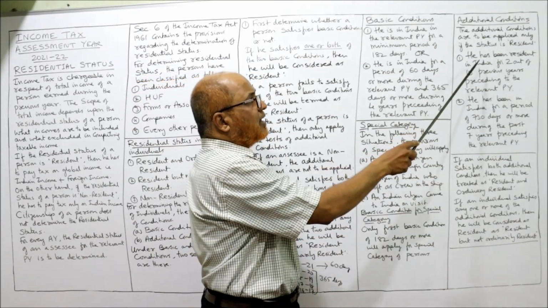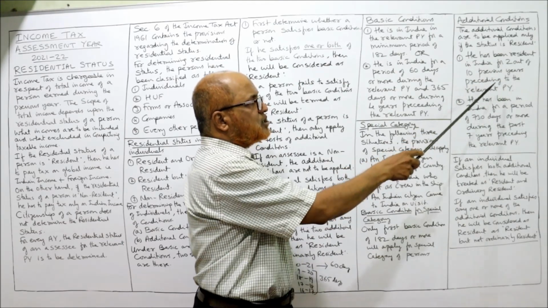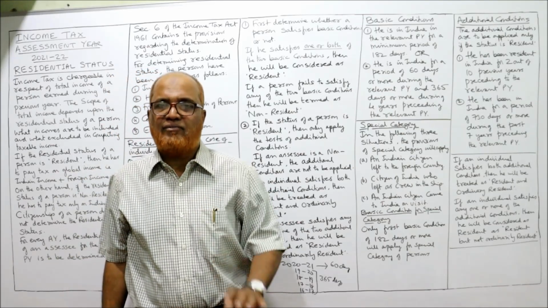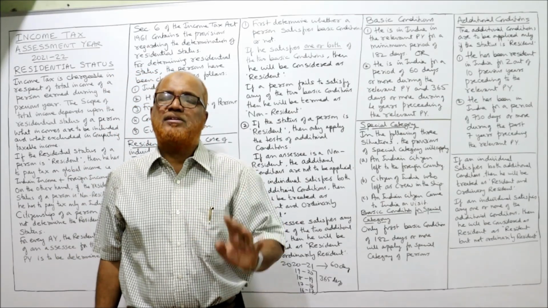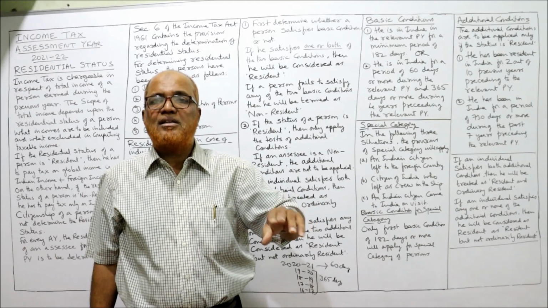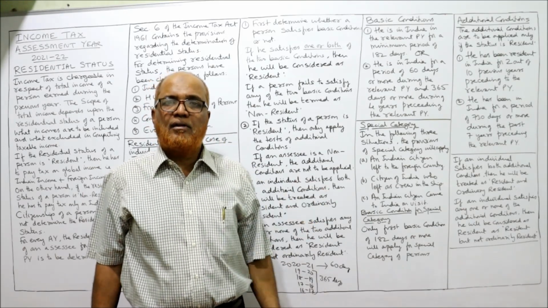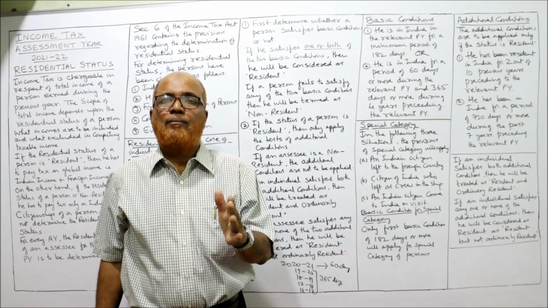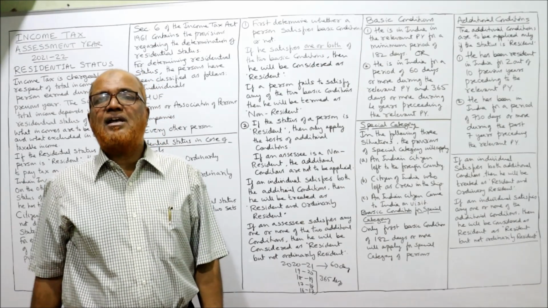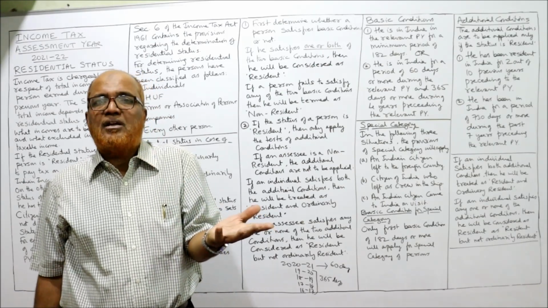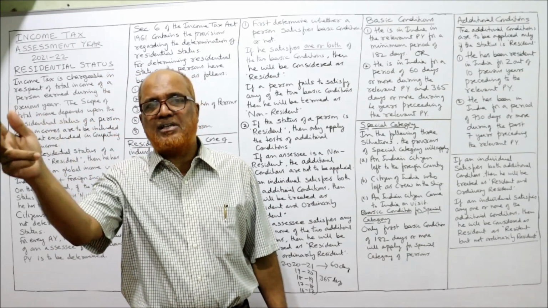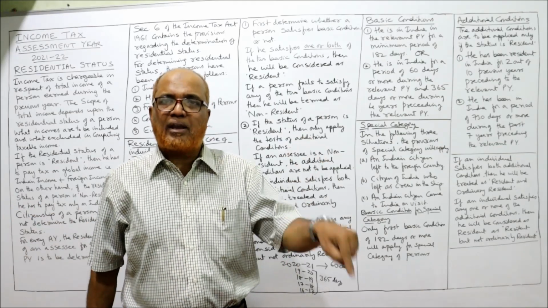First one, he has been resident in India for 2 out of 10 previous years preceding the relevant previous year. Our current previous year is 2021. Before this, in the last 10 previous years, he must be resident in at least 2 out of 10. Suppose he is resident in only 1 year, then he is not satisfying the first condition. At least 2 means any number of years from 2 to 10.